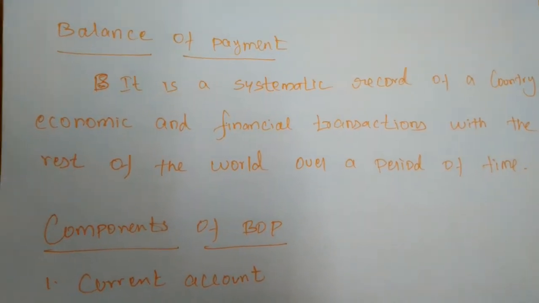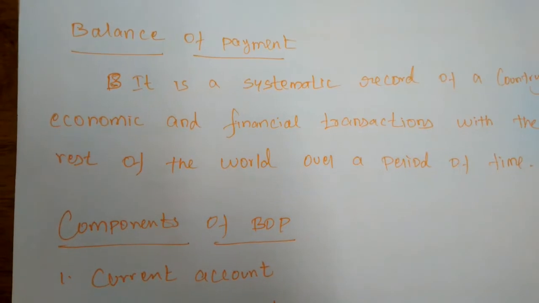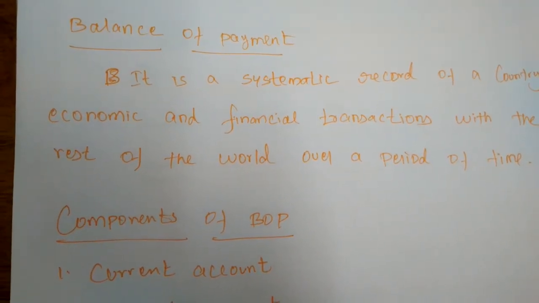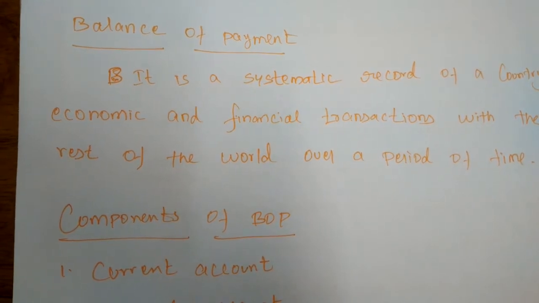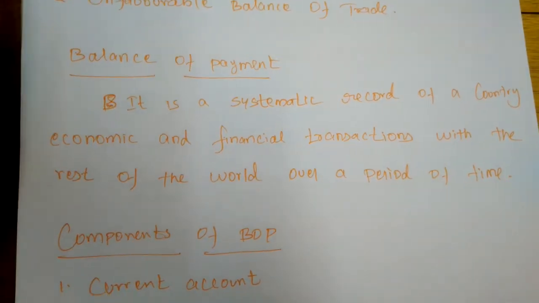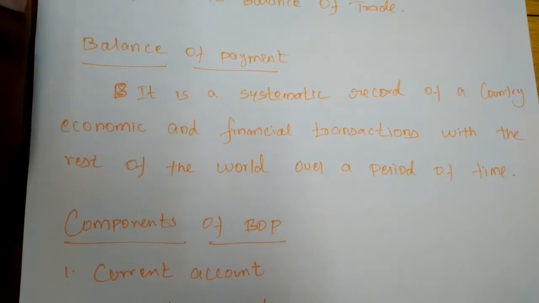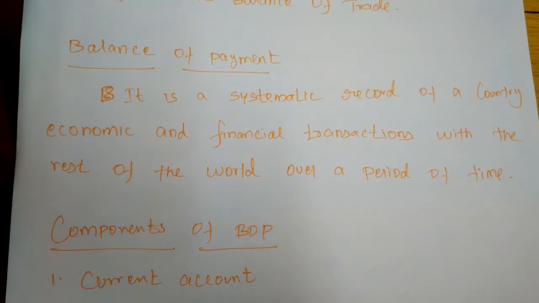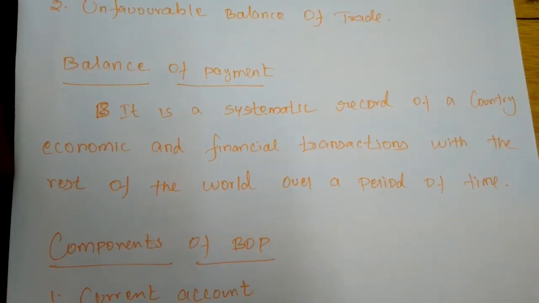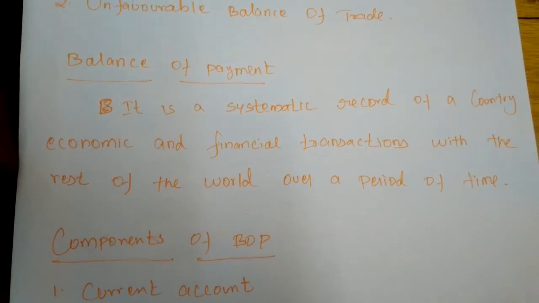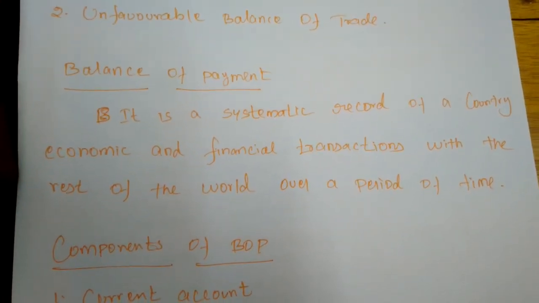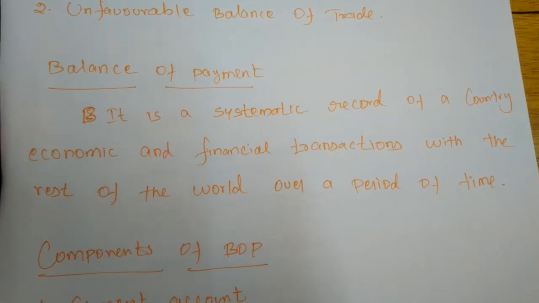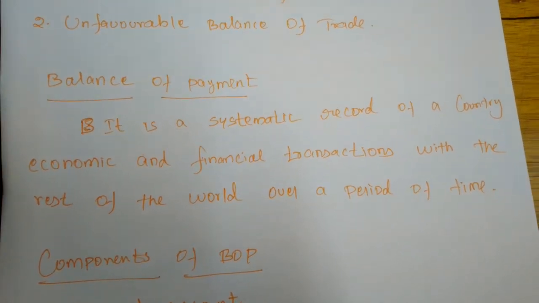Next, unfavorable balance of payment. When receipts are less than payments, the balance of payment is said to be unfavorable or adverse. So instead of receiving money from other countries, if we are continually paying for import purposes, it is called unfavorable balance of payment. When we are continuously paying foreign currencies to foreigners, the economy will be affected. It is considered an unfavorable balance of payment.